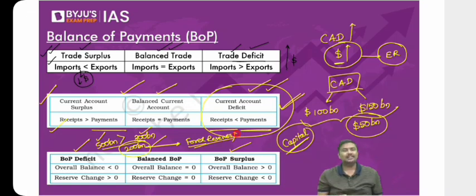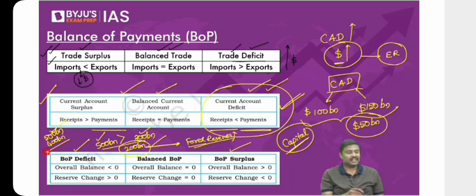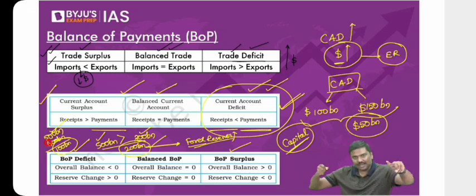And on the other hand, let's write one more data here. Imagine the total outflow of the dollars is $500 billion and total inflow of the dollars is $400 billion. Now, can I say there is a deficit of $100 billion? And when there's a deficit of $100 billion, what do you think will happen next? RBI will take this $100 billion, supply to the market, forex reserves will come down.